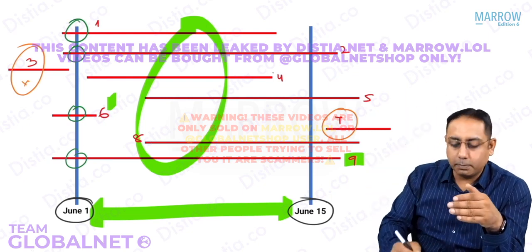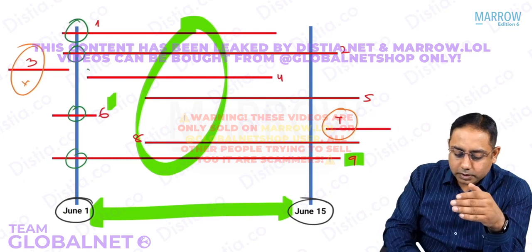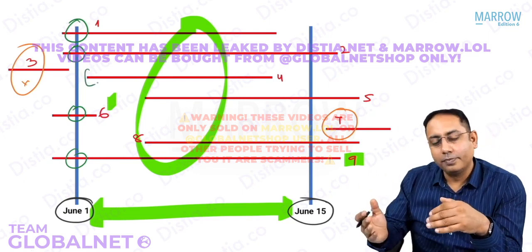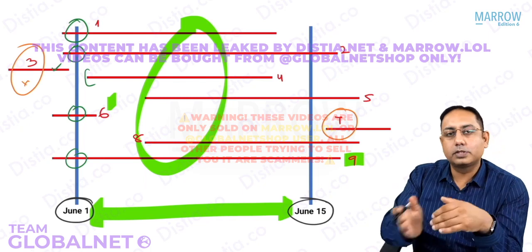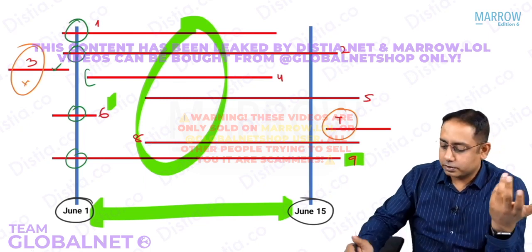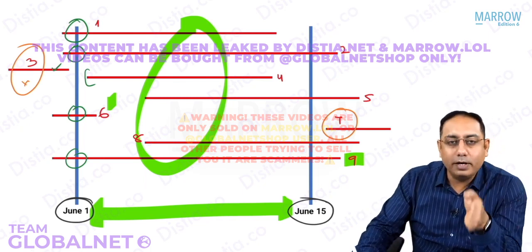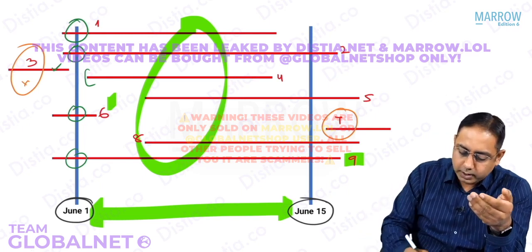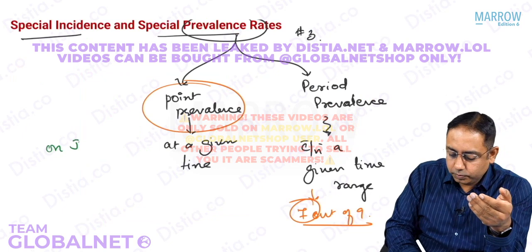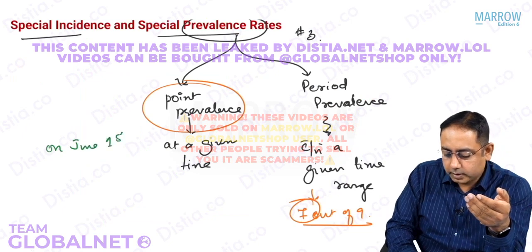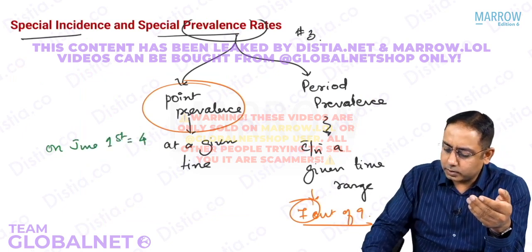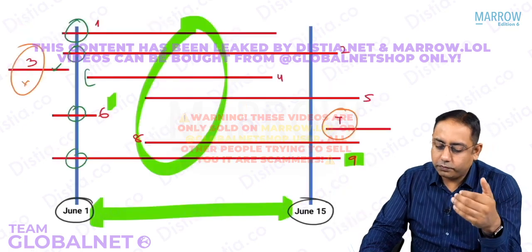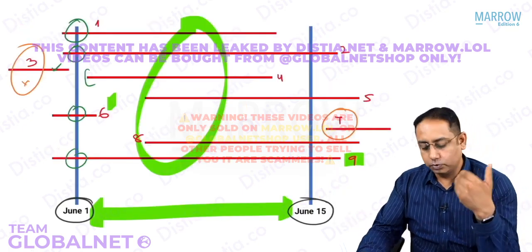You're not going to count the number 4. Why? Because 4 started the disease after 1st June. And you're not going to count number 3 because third happened before June 1st. So very simple to understand what is the point prevalence on June 1st. The point prevalence I see on June 1st is total 4 cases. I think that's what we had drawn, right? So total 4 cases were there on June 1st.